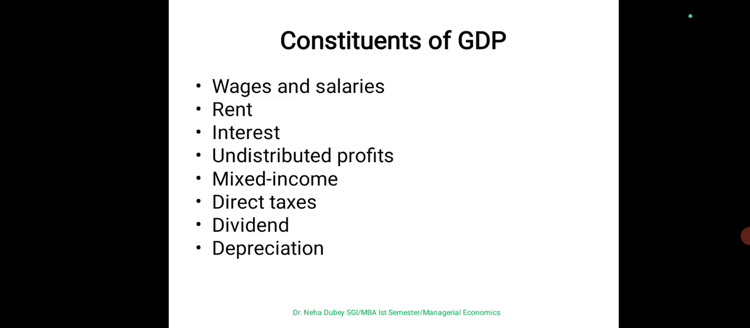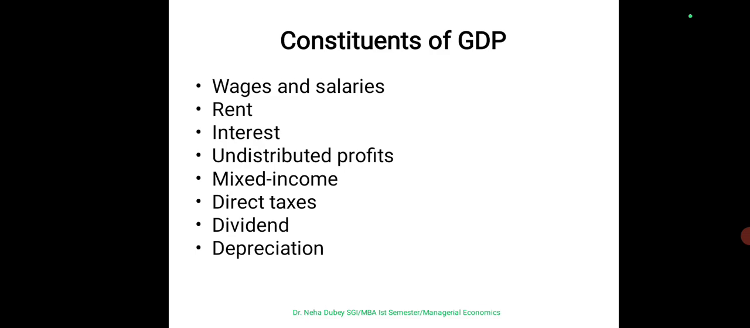For producing that, they have to organize the labor and manpower, so they will provide wages and salaries on behalf of their work. Rent, if we take on lease the land where we are going to manufacture things. Interest, on the loan we have to pay interest. Undistributed profits, where the company does not want to share the profits, and instead wants to invest in the company for further expansion.